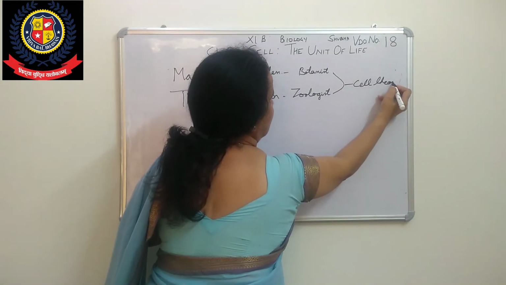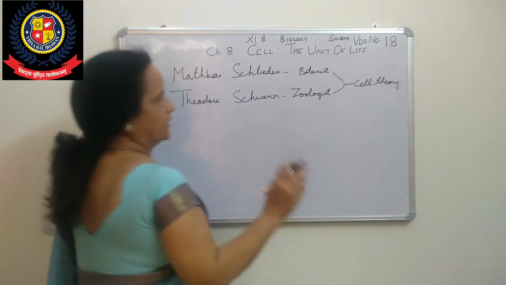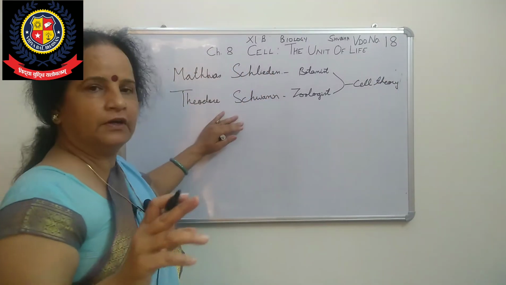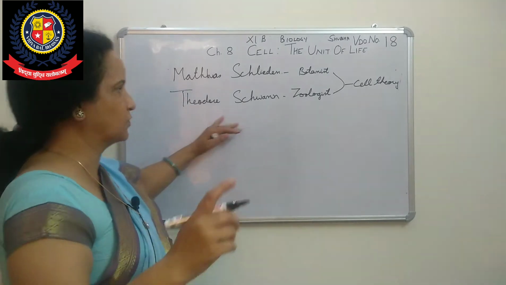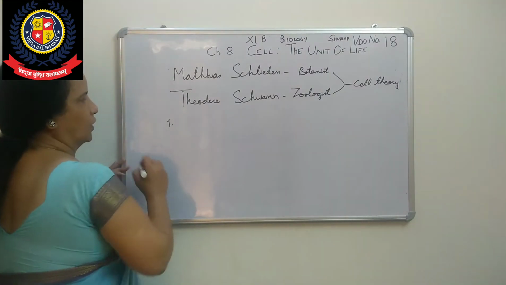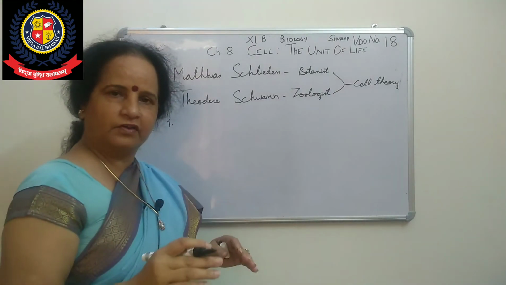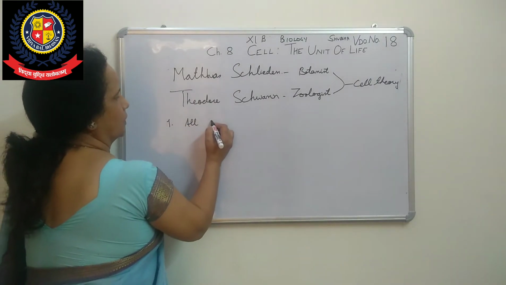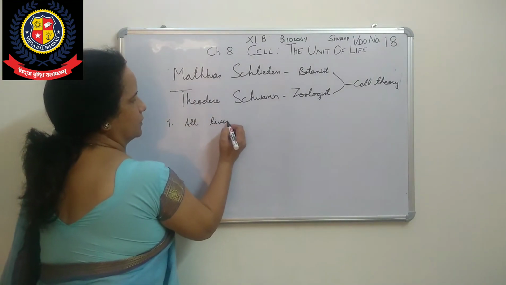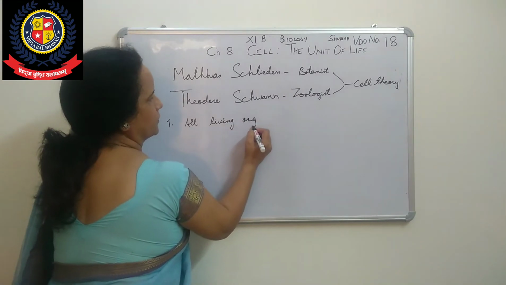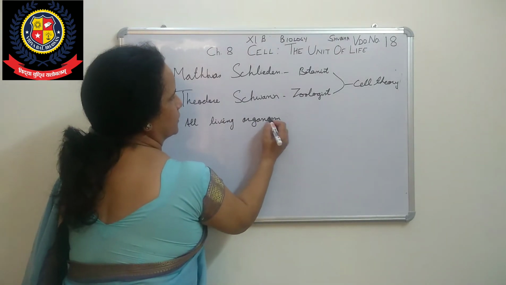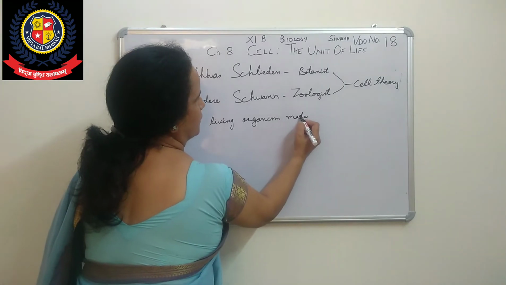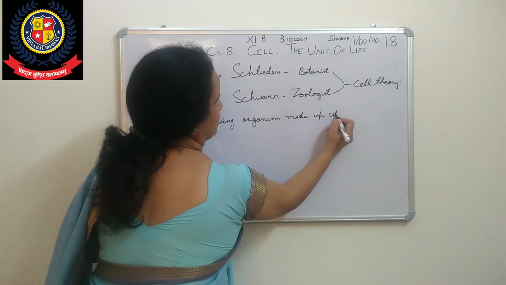Later on, they gave the cell theory with 2 points. The 2 points of cell theory: one, all living organisms are made up of cells.